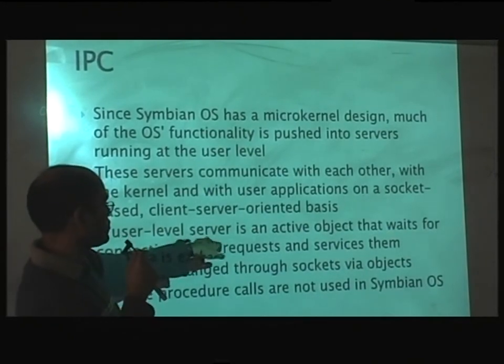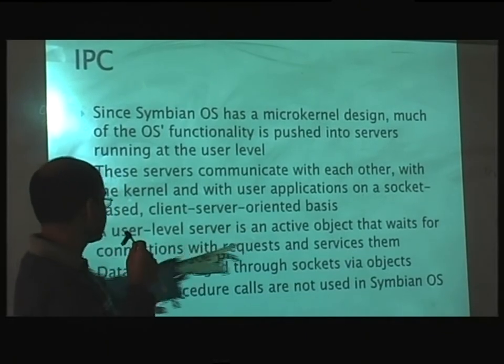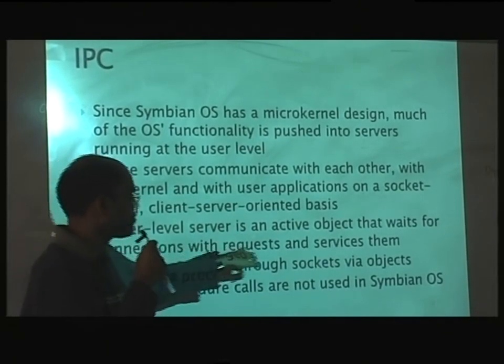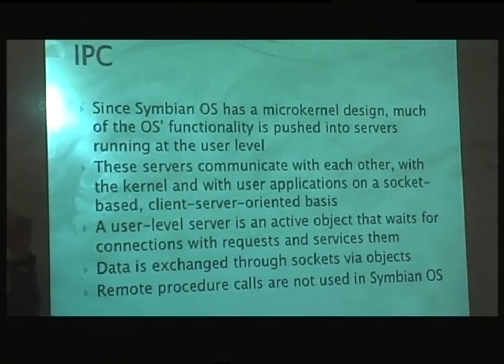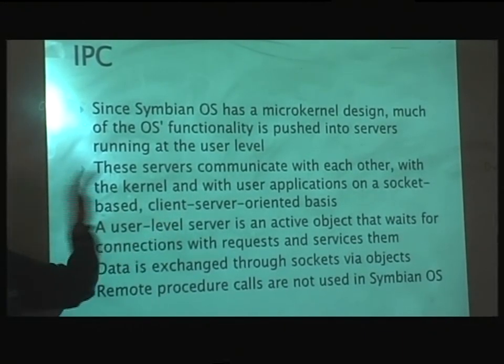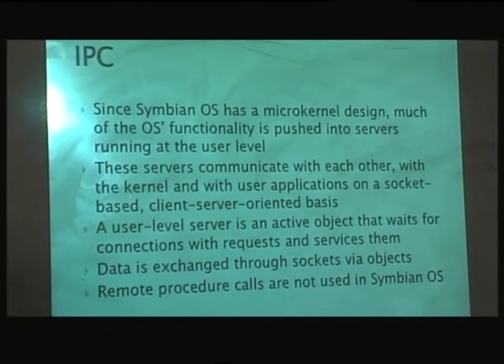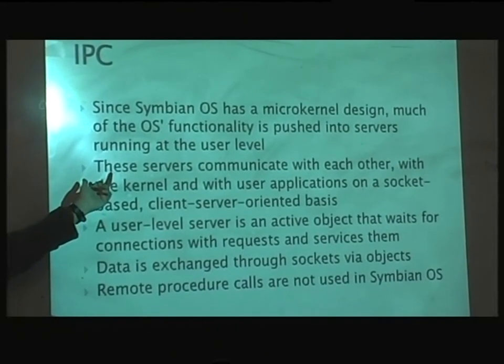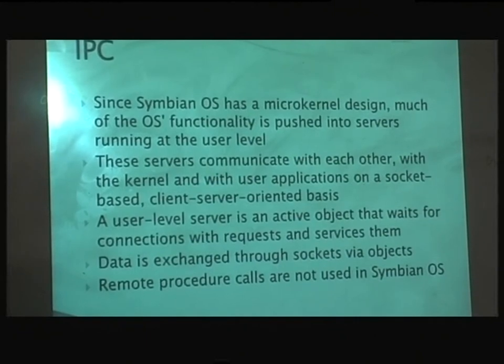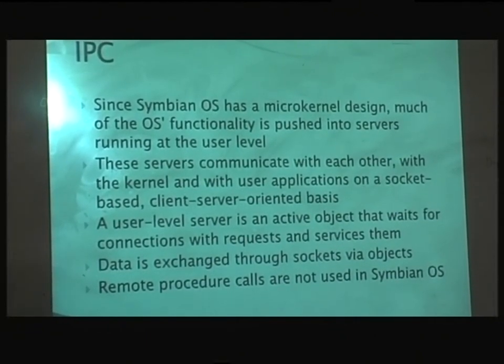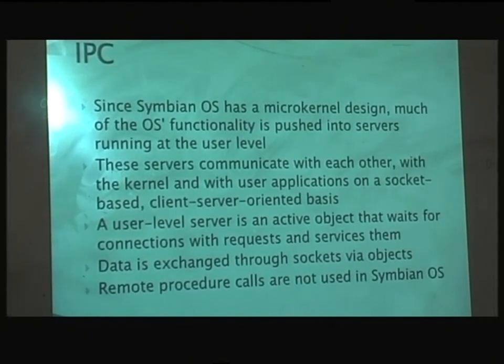A user level service, a server, is an object that waits for connections with requests and services them. Since every process inside the Symbian OS is an object, the server is also an active object, so it is also waiting there. And as we just talked about in the previous slide about active objects, the server is not continuously running, as in it is not idling, right? Just like you keep the car in idle mode. You switch on the car and you don't drive it. So it is actually taking up the petrol, right? And it is wasting our petrol.